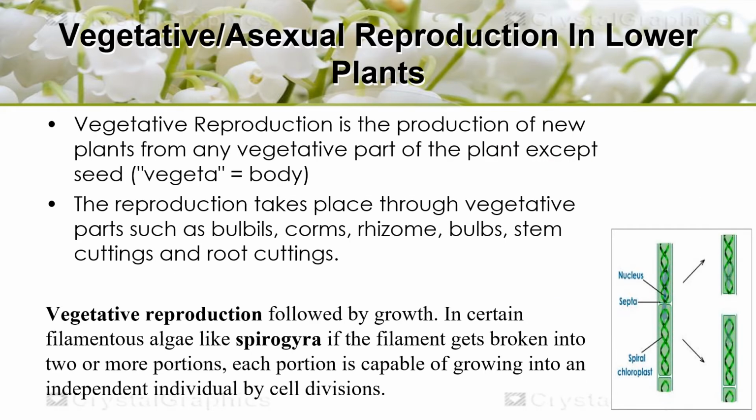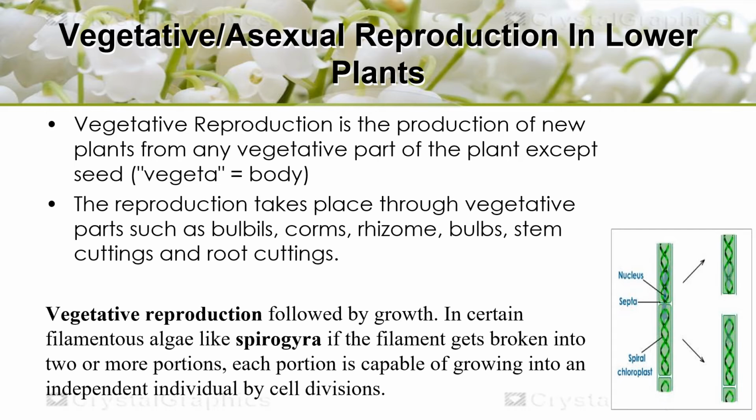Alright students, let's discuss how vegetative or asexual reproduction occurs in lower plants. Vegetative reproduction is the production of new plants from any vegetative part of the plant except the seed. Reproduction takes place through vegetative parts such as bulbils, corms, rhizomes, bulbs, stem cuttings, and root cuttings.